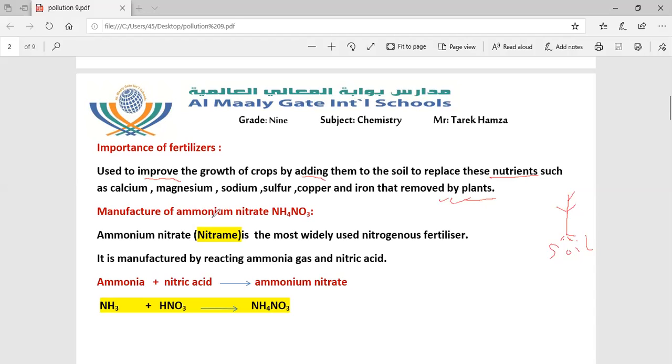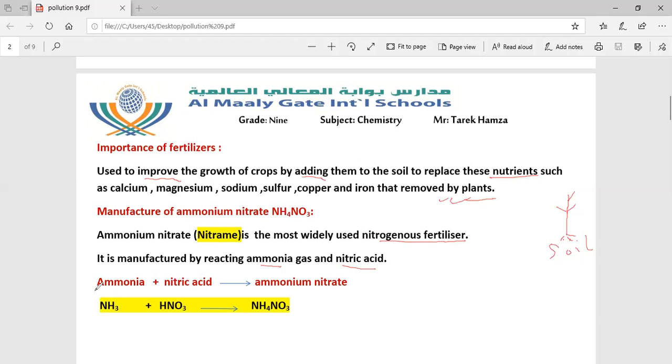Manufacture of ammonium nitrate. Ammonium nitrate is the most widely used artificial fertilizer. It is manufactured by reacting ammonia with nitric acid. How to form ammonium nitrate?